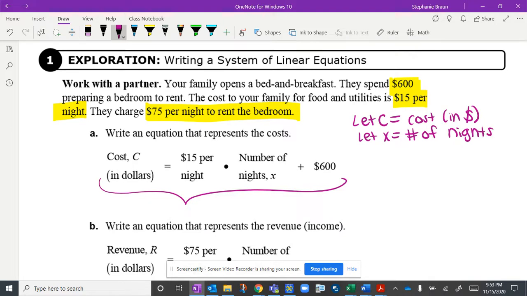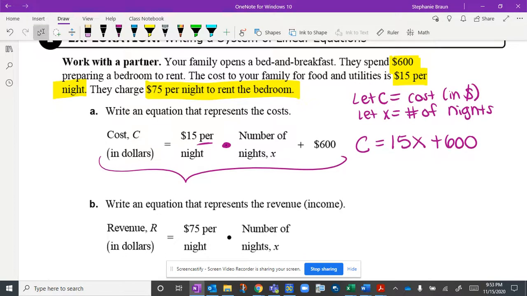And we can take these different parts and write them into just a regular equation. So C is our cost in dollars, and it equals $15 per night. Remember, we've talked about when you have per, that's going to be your rate or your slope. So that's 15. And then they have this multiplication dot. So 15 times the number of nights that someone stays at their bed and breakfast, plus the $600 it costs them to get the room set up ready to rent. So this represents their total cost of running their little bed and breakfast.